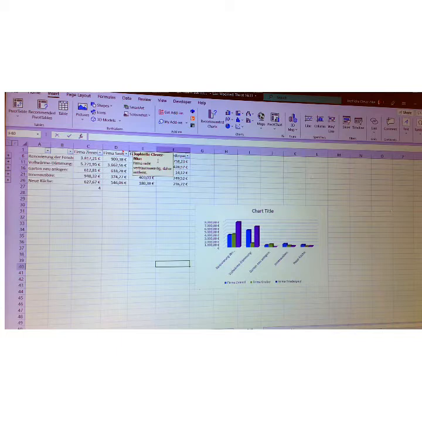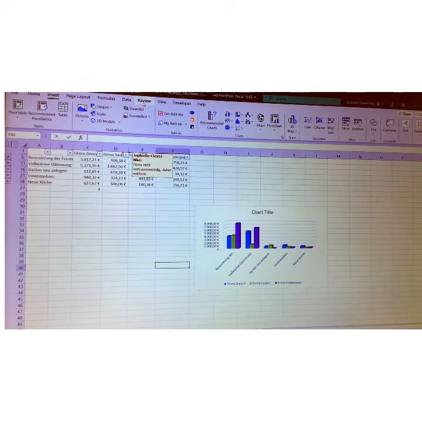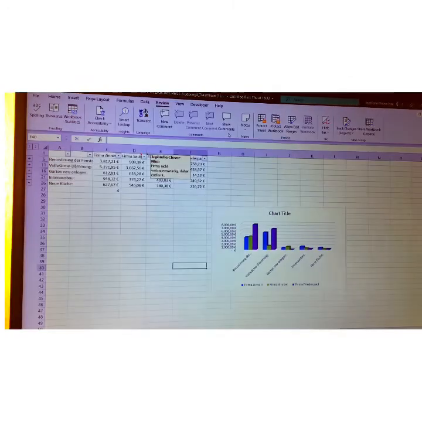So this is a note, but let me show you how to view all notes or all comments permanently. We have to go to tab review, and here we have the symbols. Right here we have the comments, and here we have the notes.